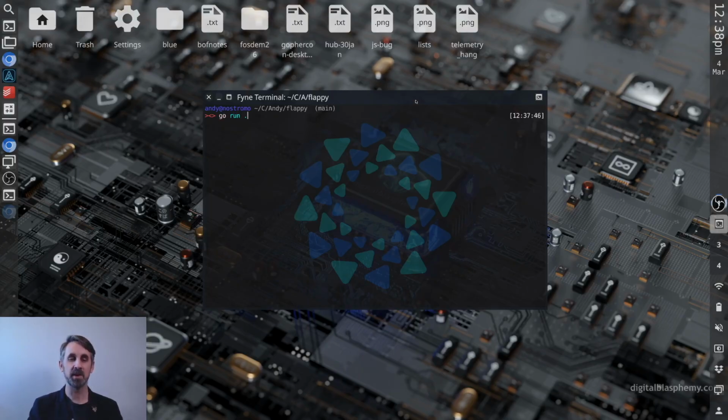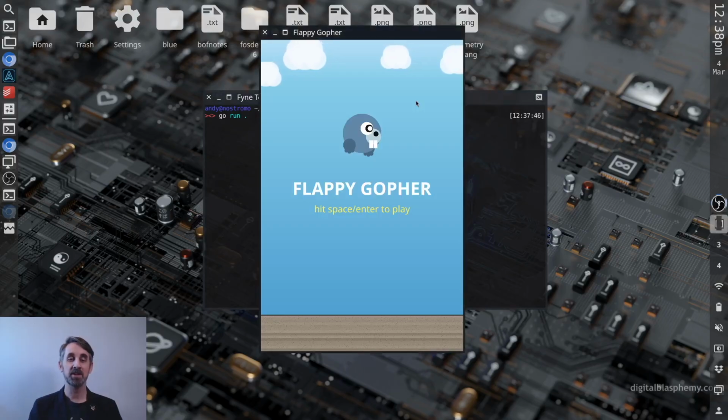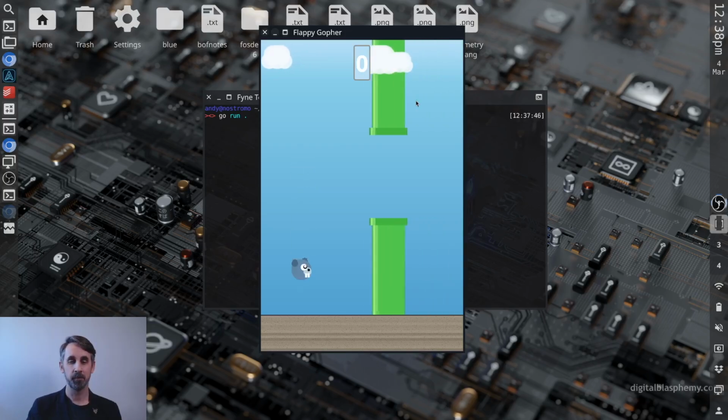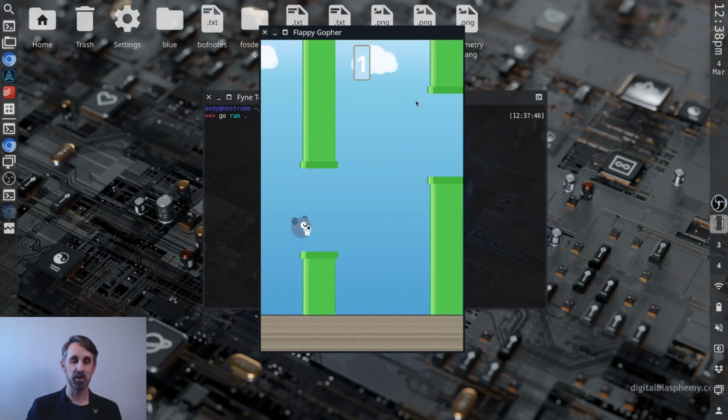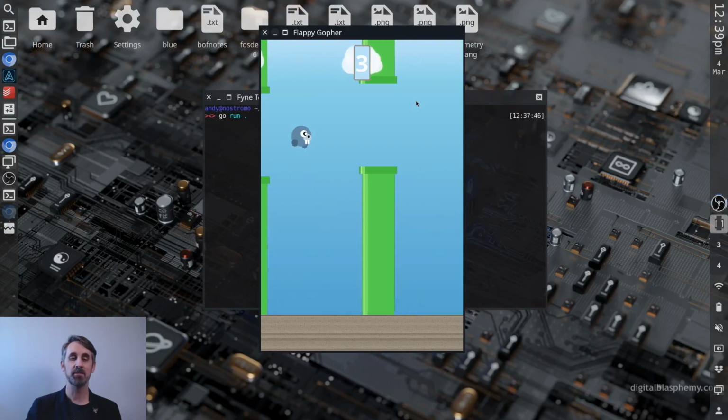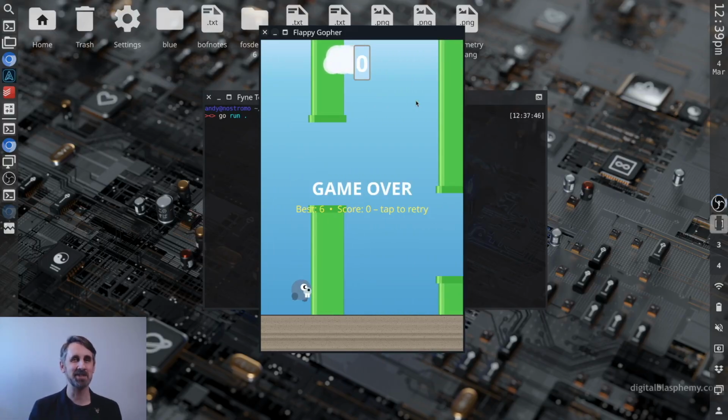I have a repository right here with Go code running a Fyne app that I'll share access details with later. If I just run that now, you can see we have Flappy Gopher. It has a cute Gopher character, as you would hope for something that is Go-based and imitating a previous Flappy Bird game. And if we just tap a button or use our pointer click, we could start the game. And as you can see, we're flapping around, trying to navigate in between the pipes as faithfully as we can with the real game. I accidentally started a second game there.